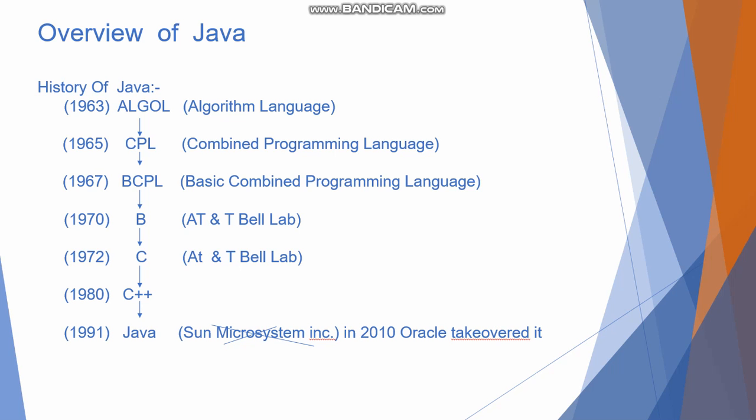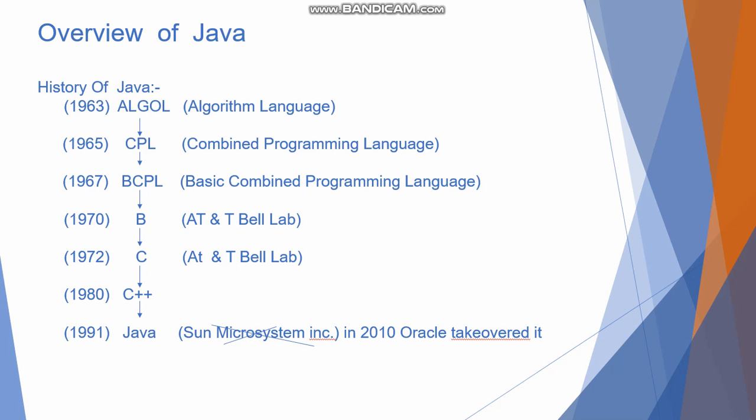C was not suitable for large programs, and the second limitation was that it doesn't have the features of classes, objects, inheritance, and polymorphism. But C++ language overcame these limitations. It was suitable for larger programs, and it included all the features of class, object, and inheritance.